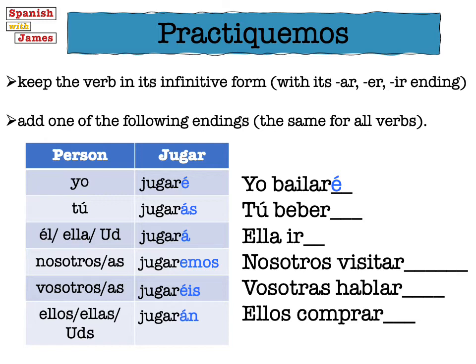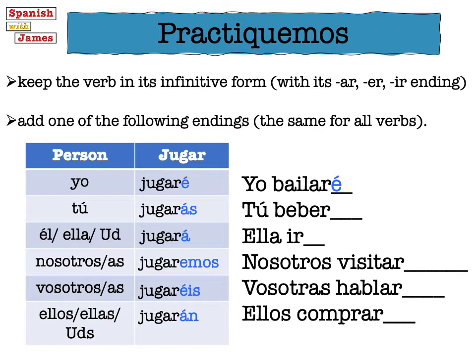Then we've got beber, which is to drink, ir, which is to go, visitar, which is to visit, hablar, which is to speak, and comprar, which is to buy. So just pause the video now and see if you can give those a go. Okay, so I'm hoping you've done that. Now we're going to go through them.